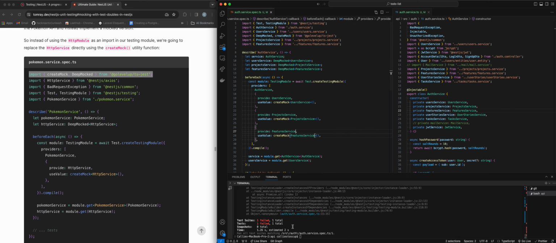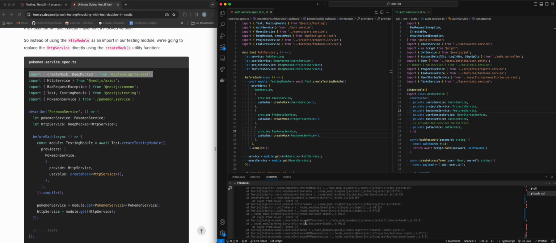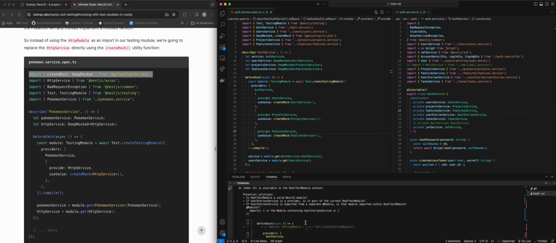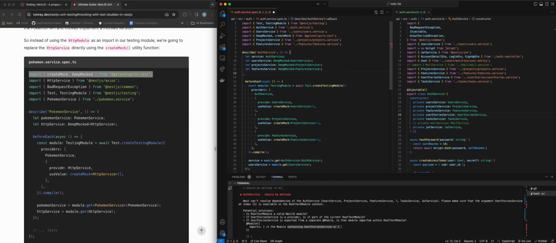All right, I'm going to rerun the test, see if we get any different error having added that. All right, so now it looks like it's mad about user story service, so I feel like we are moving up. I think we're making progress. So basically the way I kind of check things is I slowly but surely take a look at whether or not my error is changing.